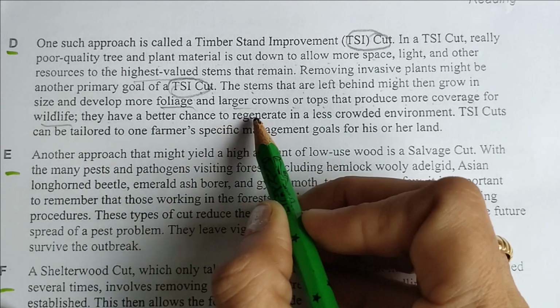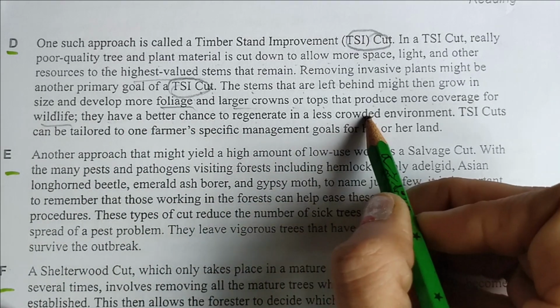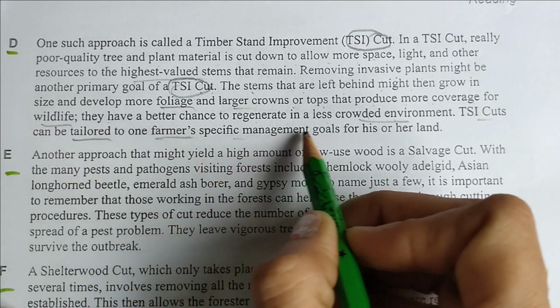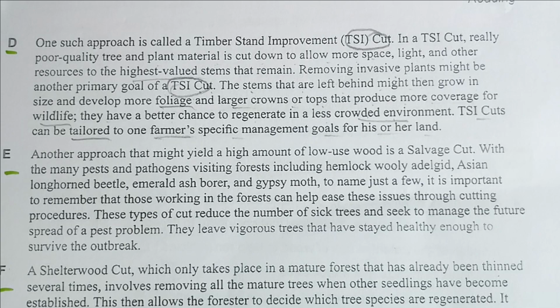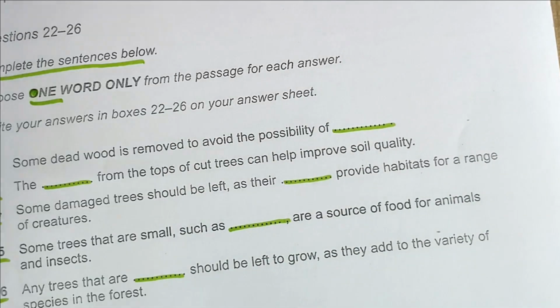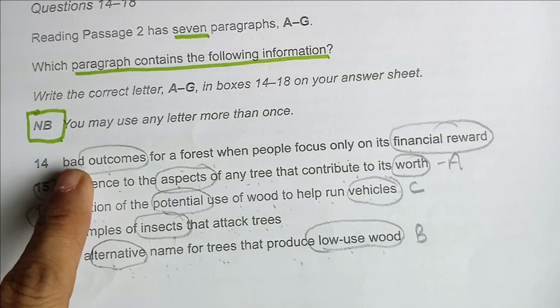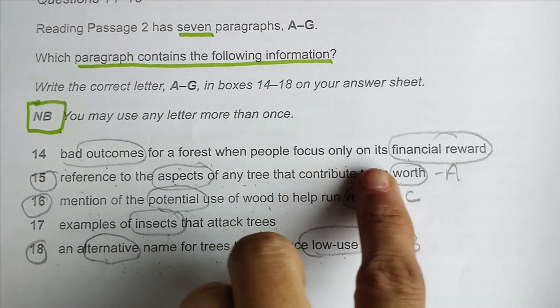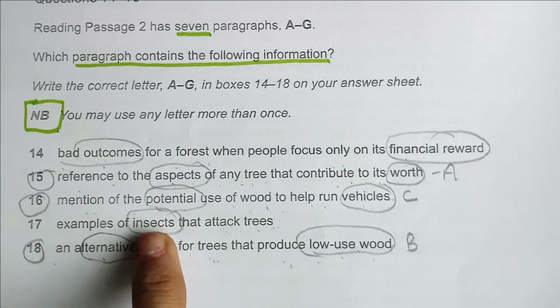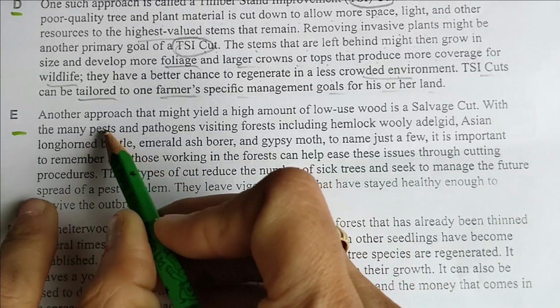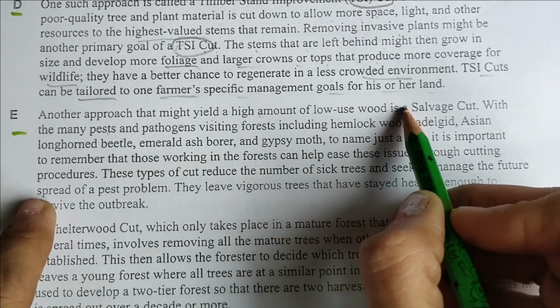They have a better chance to regenerate in a less crowded environment. TSI cuts can be tailored to one farmer's specific management goals. I don't think so. Nothing is matching. You can see we are looking for bad outcomes when people focus only on financial rewards and examples of insects. No, nothing is matching.